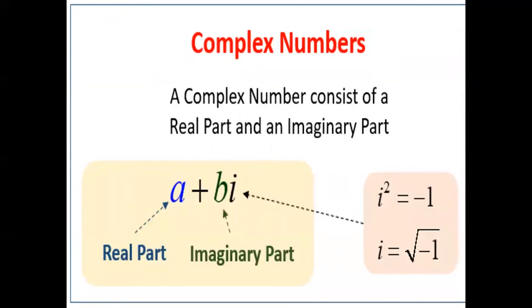Therefore, the combination of both the real number and the imaginary number is a complex number. So whatever we have learned, what is complex number? A complex number consists of real part and imaginary part. And it is in the form of a plus ib, where a is the real part, b is the imaginary part, and what is i? The value of i square equals -1, that is i equals root over -1. So at a glance, a complex number consists of real part and imaginary part. Real part is generally denoted by a and imaginary part ib, where b is the imaginary part and the value of i is root over -1.